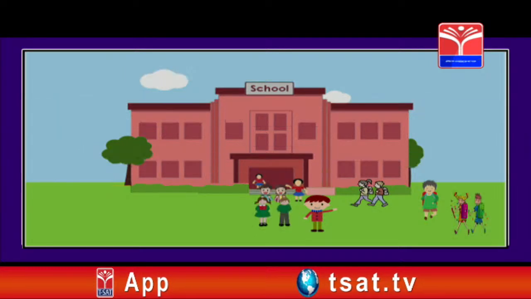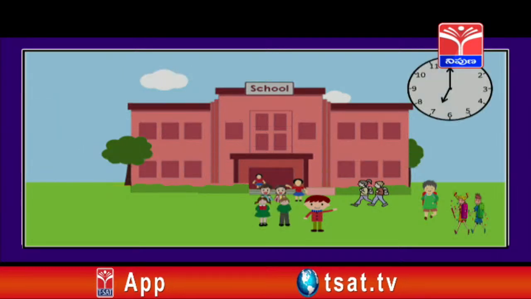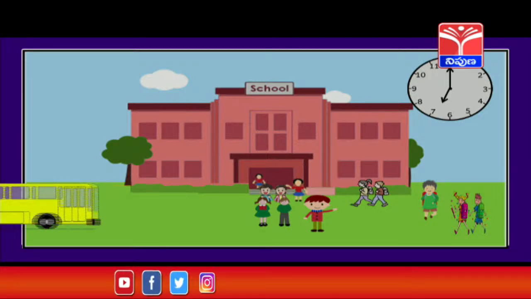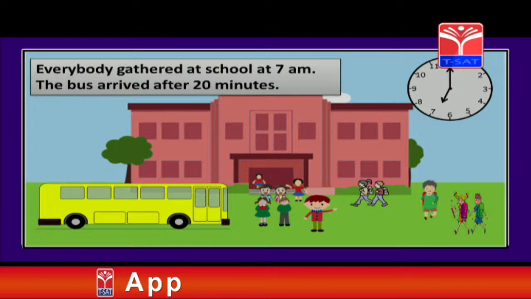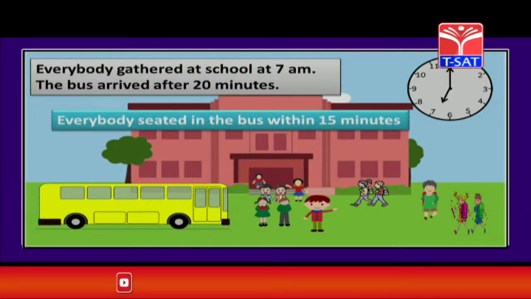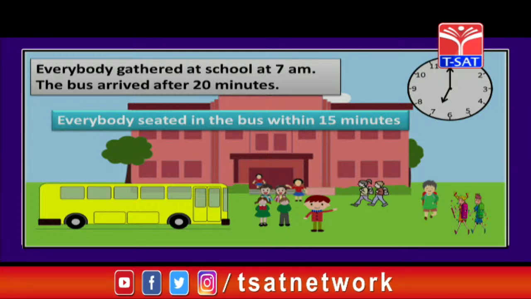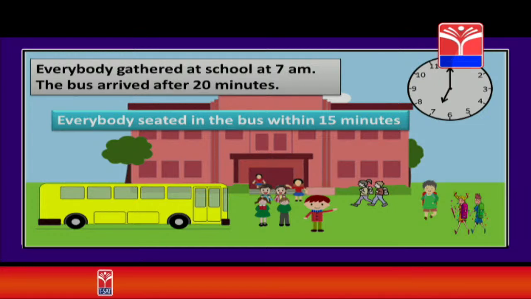Okay, children. Now, all the students have gathered exactly at 7 o'clock, children. You can see all have gathered and yes, finally the bus has arrived and all the children are excited to get into the bus. So, students all gathered at 7 o'clock, but the bus arrived 20 minutes late. Then all the children got into the bus and they were seated comfortably and it took around 15 minutes for them to settle down.